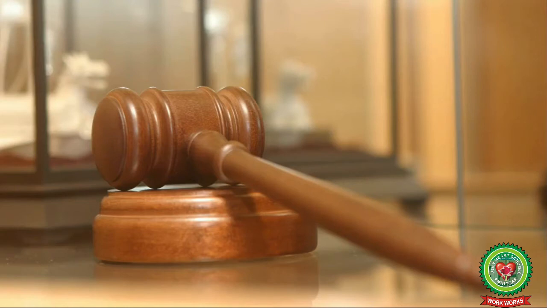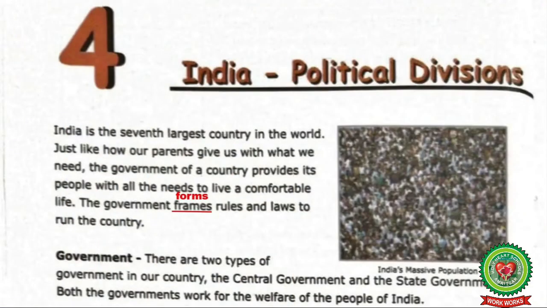It is the government which decides where to build schools, roads, hospitals, parks, stadiums, stations and airports. There are two types of government in our country, the central government and the state government.